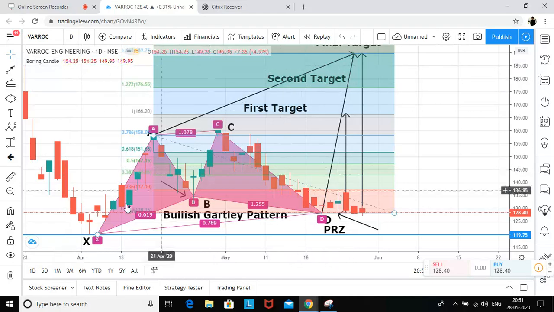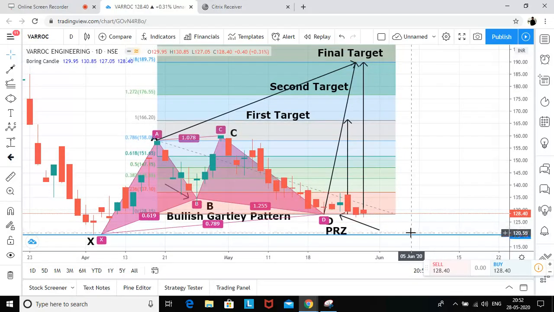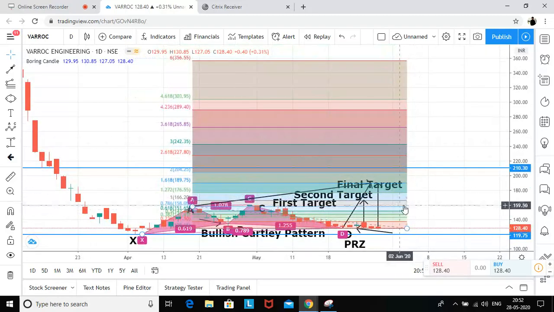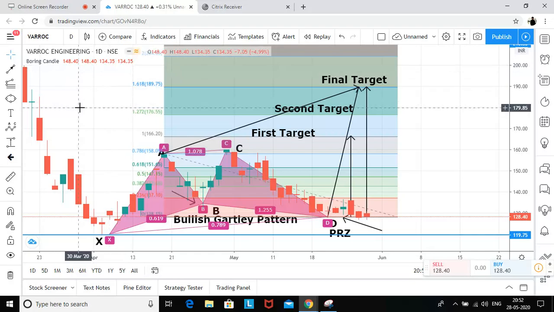This is the daily chart. This is a bullish Gartley pattern. I have also explained in my earlier video how to trade this pattern. We have also seen an example of what this pattern does, right? So let's see, if we have a stop loss in place, we should not be worrying because there is always a risk involved. If you are looking for a very big target, you should be willing to take that small risk, right? So this was the update from my side about Varrock Engineering, about Tech Mahindra, about Torrent Pharma.